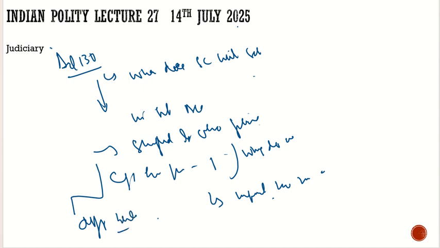For example, one bench would be in the north, one bench would be in the east, one bench would be in the west, and one bench would be in the south. Why only in the center? Why don't we go for this? With respect to this, it is very much recommended by the Law Commission also. It is accepted by the governments too.